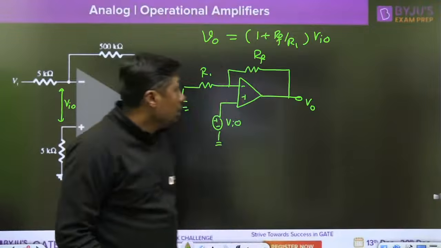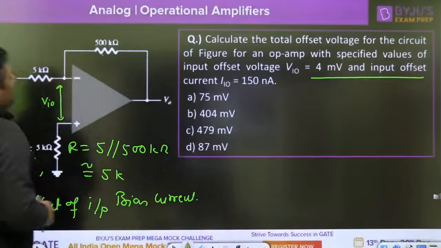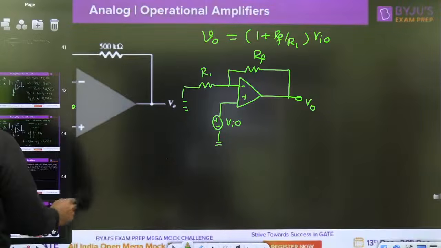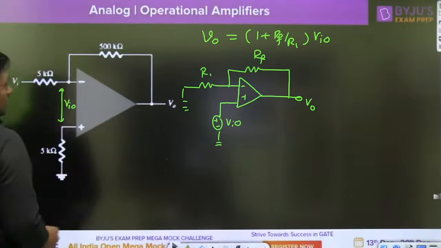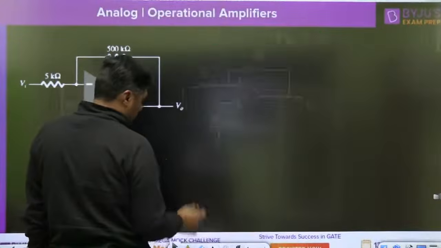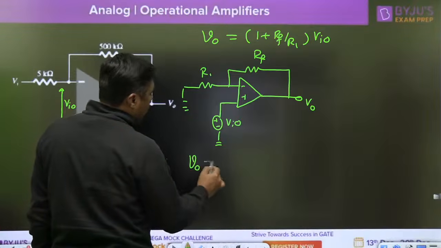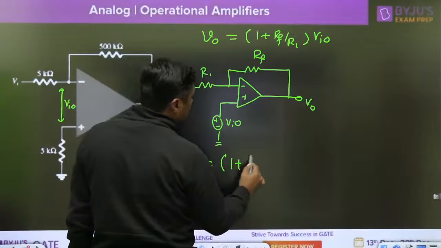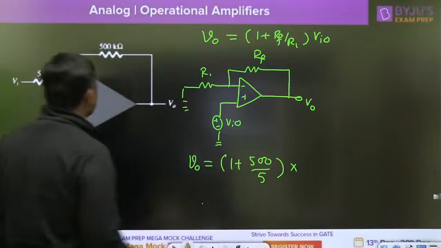Okay, no problem. So what is the VIO given? 4 millivolt, R1 is 5 kilo ohm and RF is 500 kilo ohm. Because of offset voltage, it will become 1 plus 500 divided by 5 into VIO.